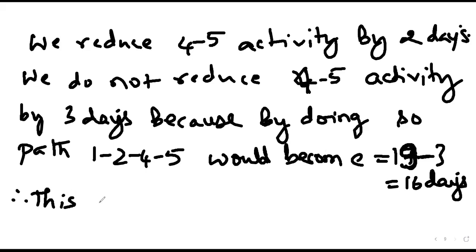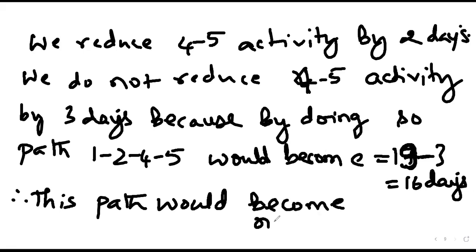Therefore, this path will become non-critical. That is the reason we do not reduce this activity by 3 days, but by 2 days. But now if we reduce 4-5 by only 2 days, then this path is also critical.